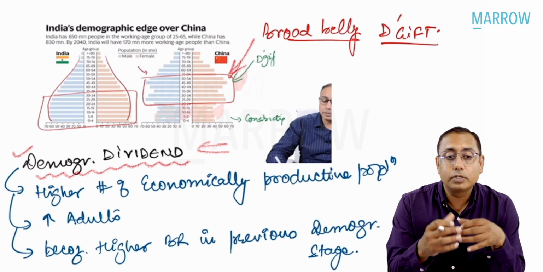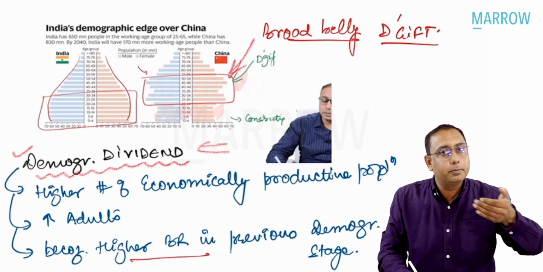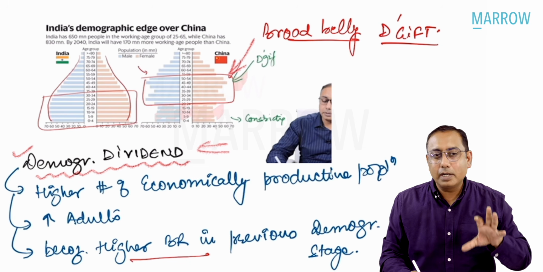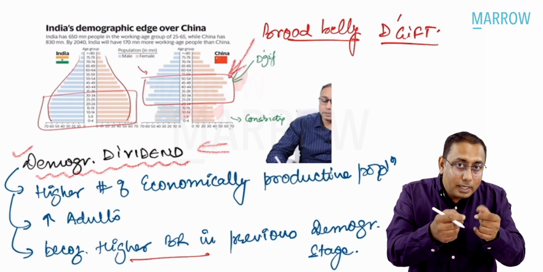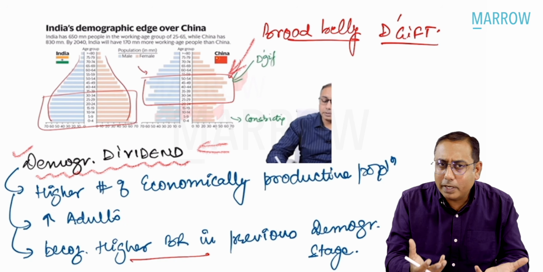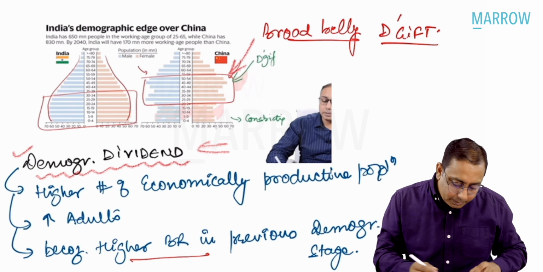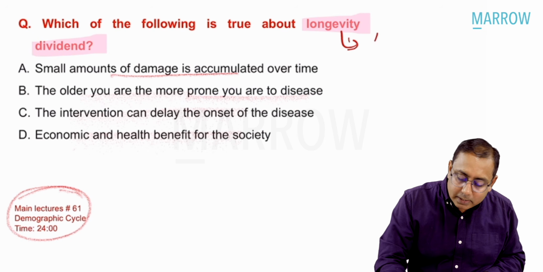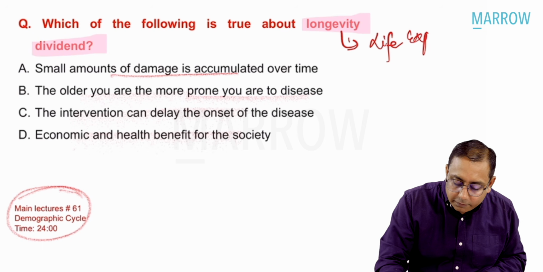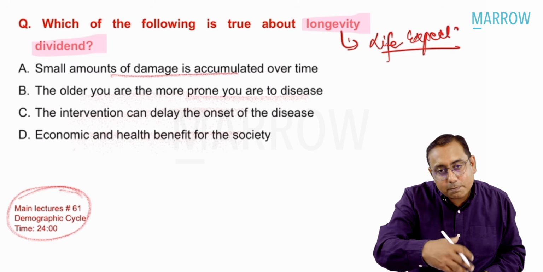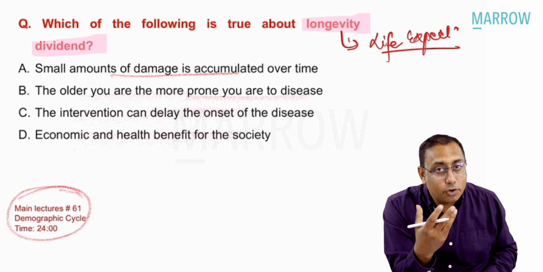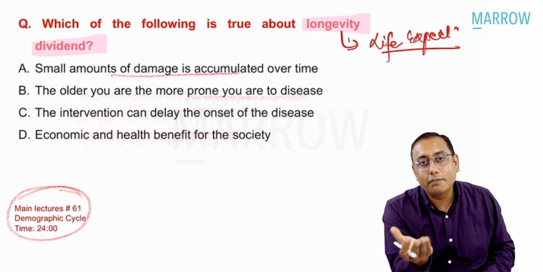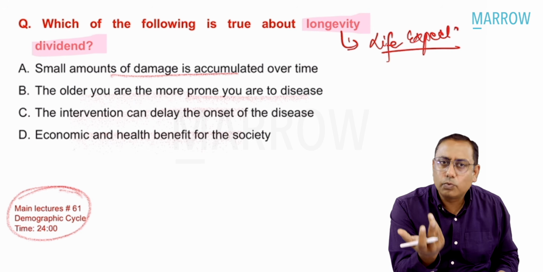Why do we have that? Because of high birth rates in the previous demographic stage. Now try to understand, if there are more people in the economically productive population, they'll be having more money. Now because of more money, what happens is the lifespan, longevity, means the life expectancy, will increase. That is the dividend, the benefit of having a longer life. This is what this question was.